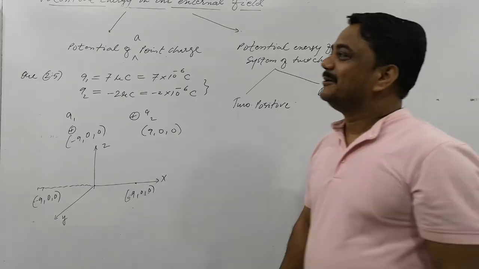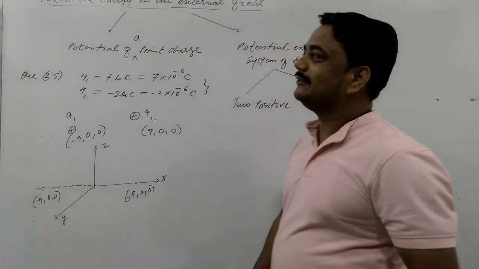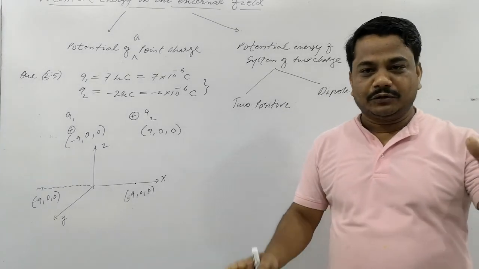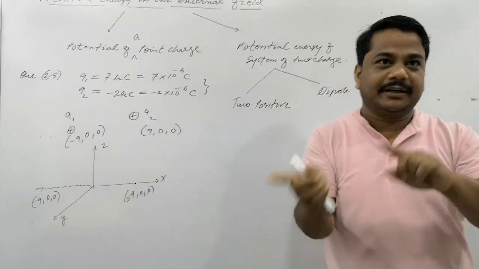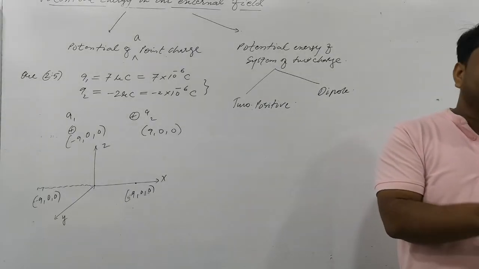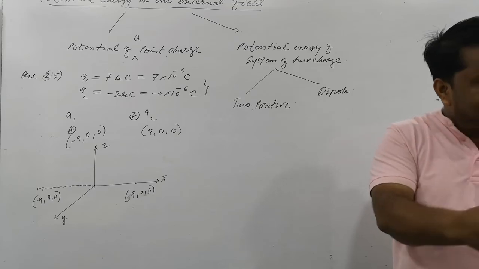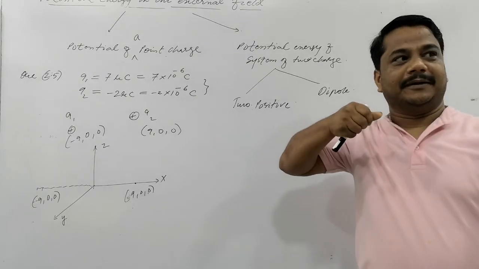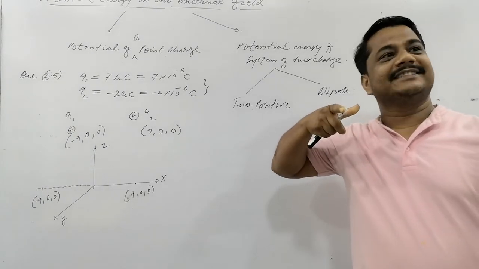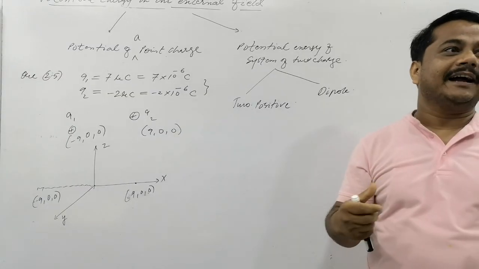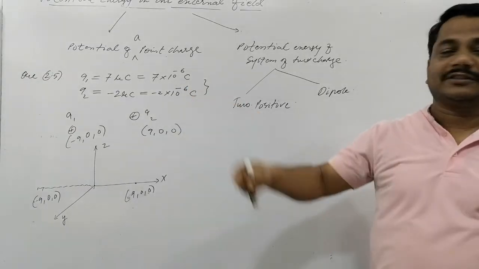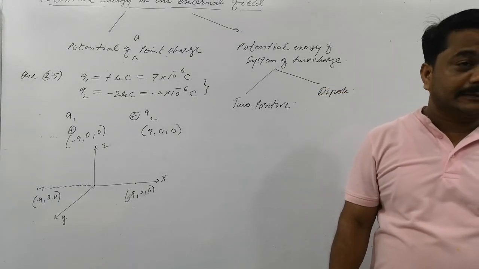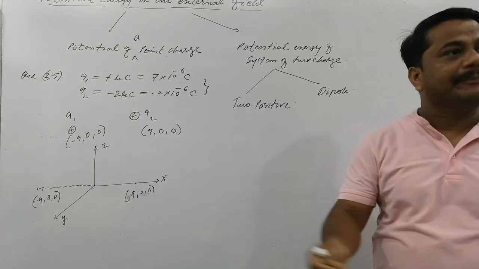So what is to be found out here? How much work is required to separate them? To separate, you want to dissociate the system constituted. Association and dissociation require the same energy. You stretch the catapult's rubber, you do 100 joule of work. When you release it, 100 joule of energy is carried by the stone. So the question is asking how much work you need to do to separate the system.